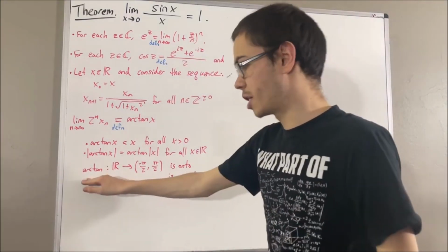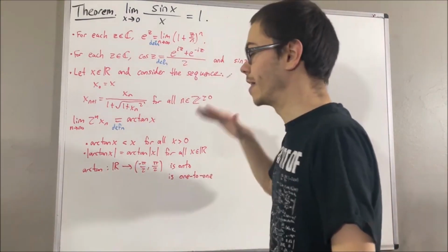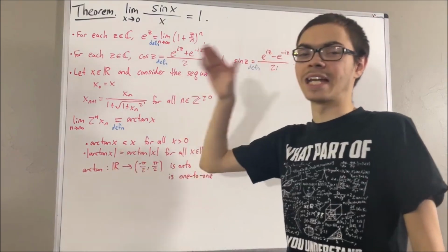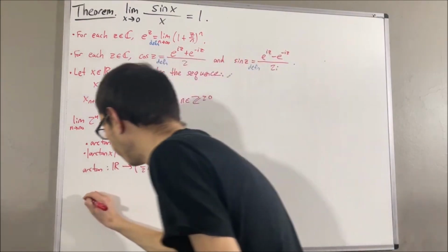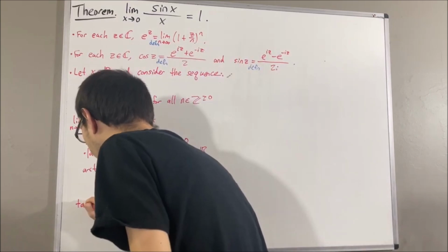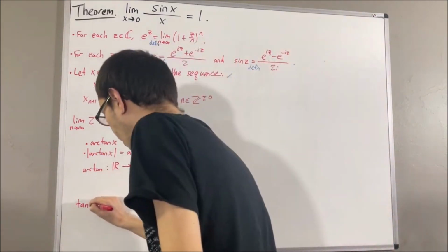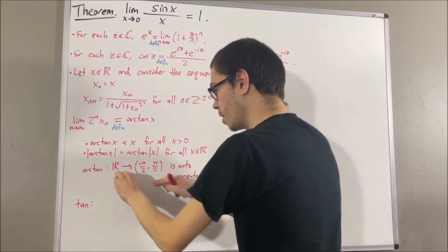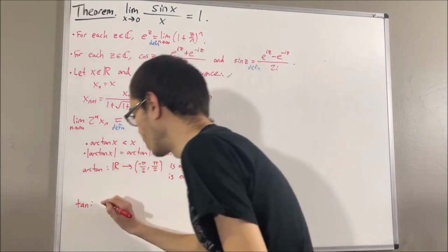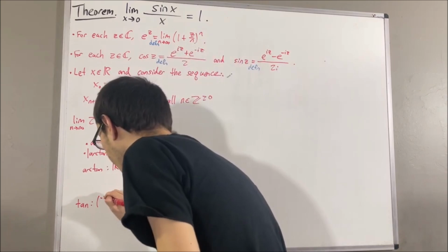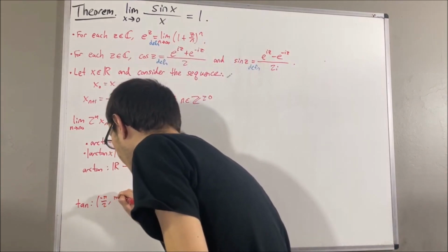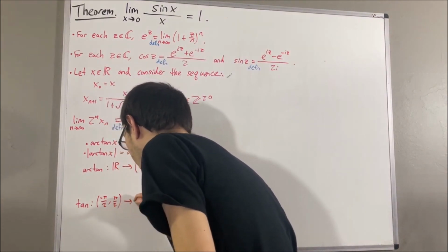Because it is both 1 to 1 and onto, the arctangent function has an inverse, and we defined tangent to be the inverse of the arctangent function. Since tangent is the inverse, these two get swapped. So tangent is a function from the open interval negative pi over 2, comma pi over 2 to the real numbers.